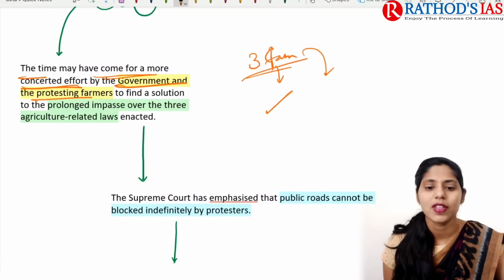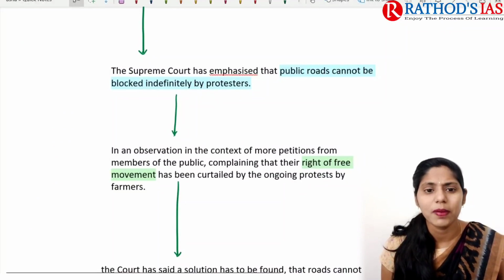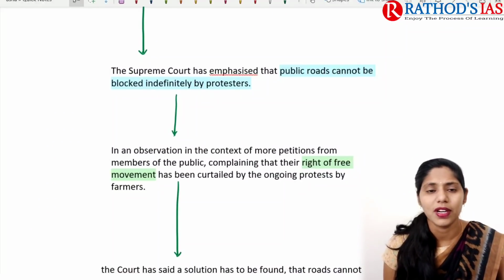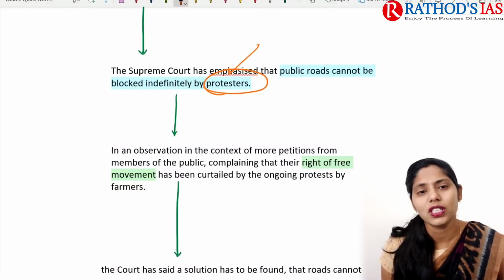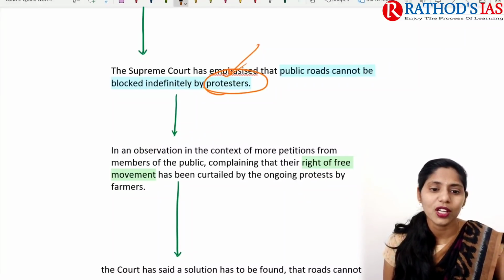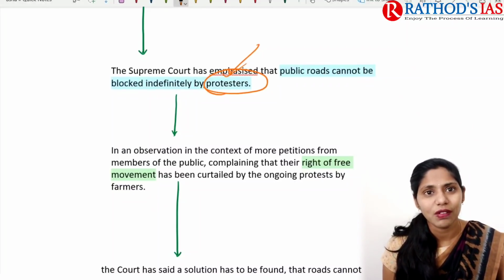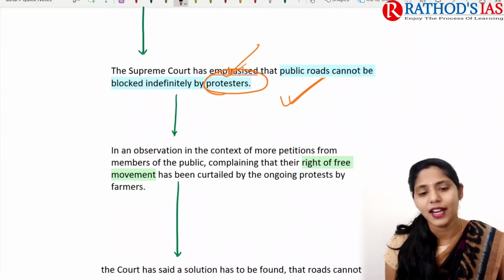Recently the Supreme Court said that public roads cannot be blocked indefinitely by farmers or by protesters. Even when protests are peaceful and free from arms, blocking roads leads to inconvenience for the general public, so blocking of roads should not be done.